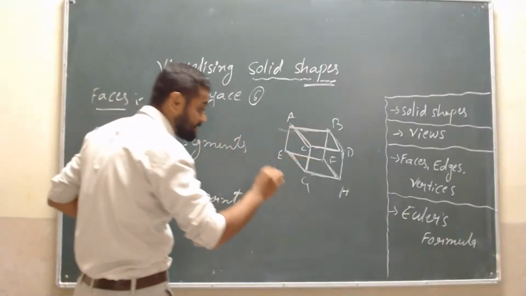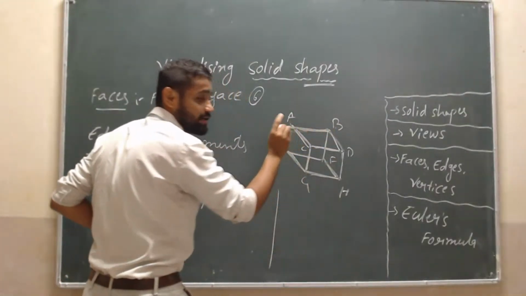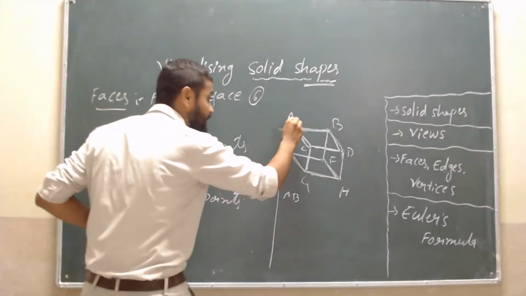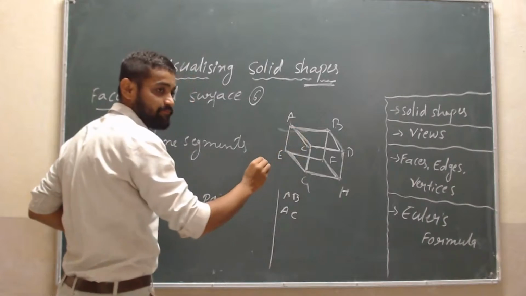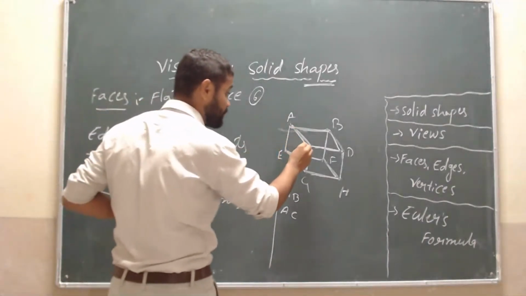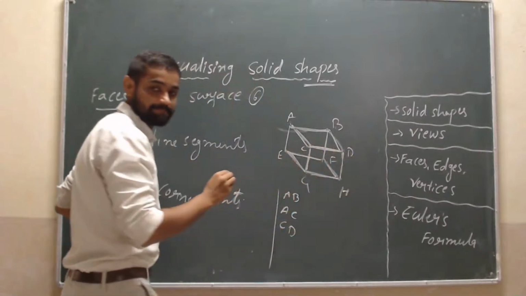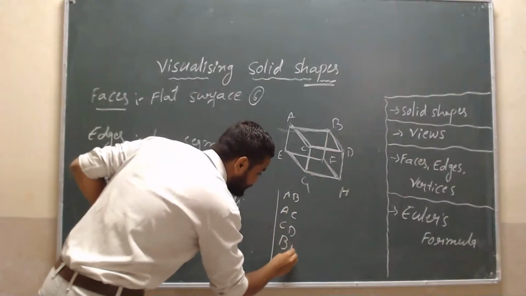I am writing here. AB is one line segment. Then AC is also a line segment. Write it here, AC. Are you getting my point? Very good. CD is also a line segment. See here, CD. Then BD.